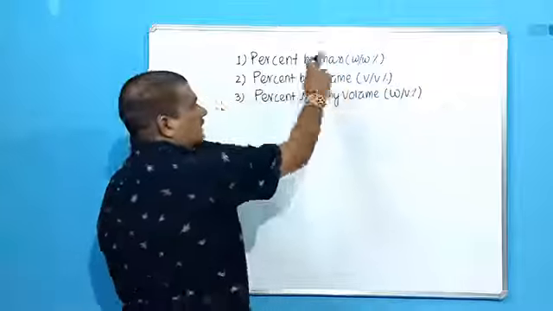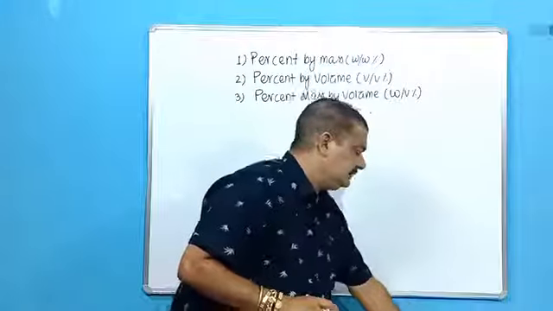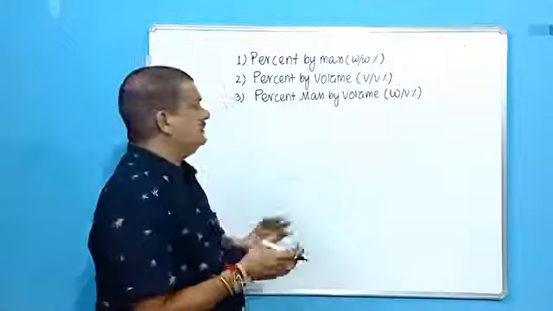So if you simply look at these things, you can define them.